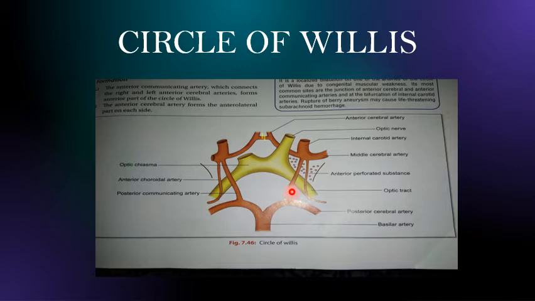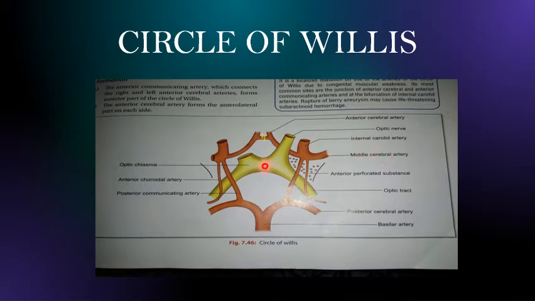It is the connecting link between the internal carotid and posterior cerebral arteries. Got it? So this is involved in the formation of the circle of Willis. And remember, the middle cerebral artery does not take part in the formation of the circle of Willis.